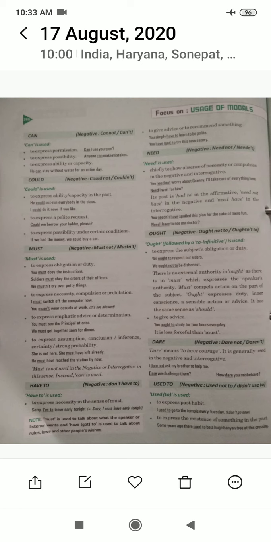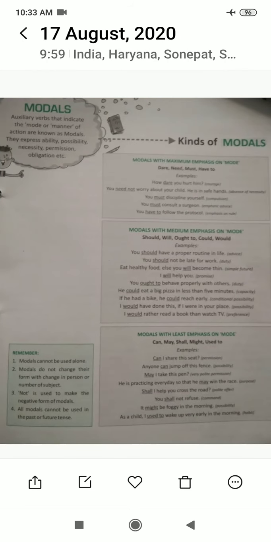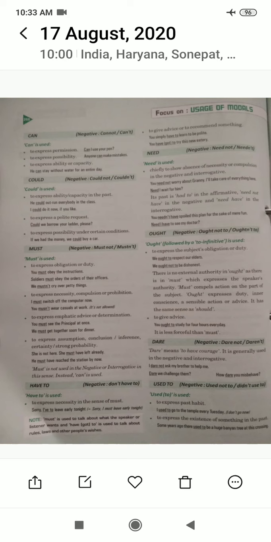There is no external authority in ought as there is in must, which expresses the speaker's authority. Must compels action on the part of the subject. Ought expresses duty, inner conscience, a sensible action or advice. It has the same sense as should.